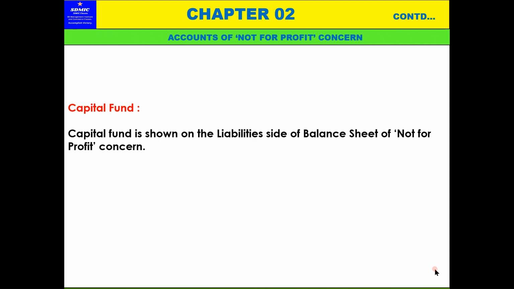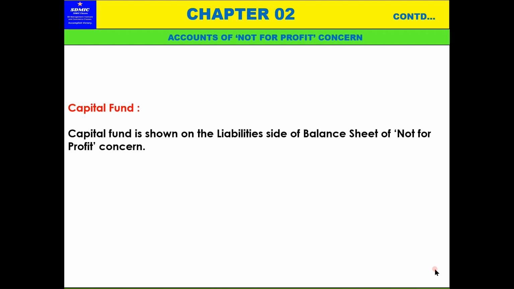Now capital fund. A capital fund is shown on the liability side of the balance sheet of not for profit concern. Same way sole proprietor रहने दो, partnership रहने दो, in case of corporate companies रहने दो. Corporate companies में security share capital करके बोल रहा है, means अपना partners capital, इसमें partners capital account बोलते हैं, sole proprietor में capital account बोलते हैं. And here also in not for profit concern also a capital fund, we say that it is a capital fund.